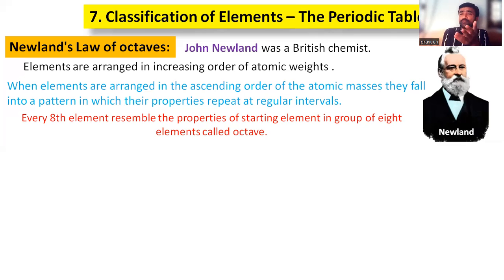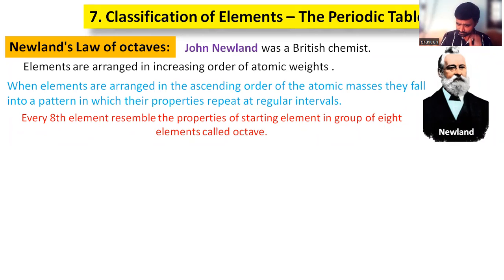Simply we can write: when the elements are arranged in the increasing order of atomic weights, they fall into a pattern where every 8th element resembles the properties of the first element. This is given as the periodic law. So this we can write about Newland's law of octaves.